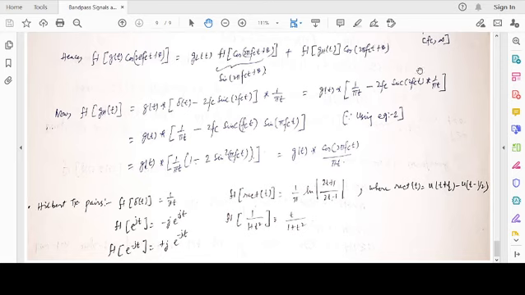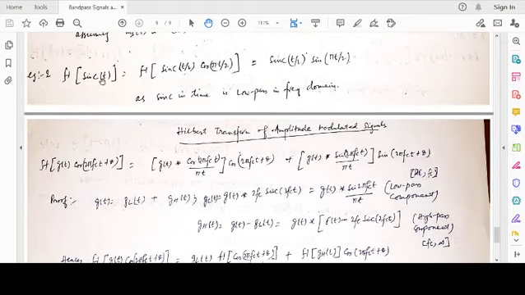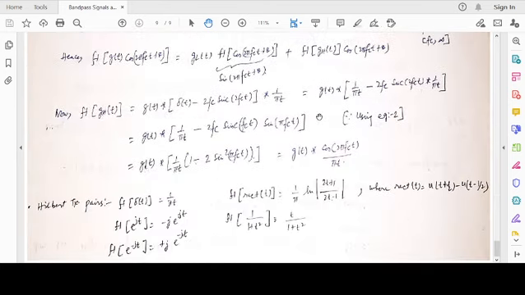Now sinc 2fct convolved with 1 by pi t. This is nothing but the Hilbert transform of sinc 2fct. We just now use the low pass high pass relationship property to establish the previous result. Remember, the Hilbert transform of sinc t is sinc t by 2 times sine pi t by 2, because this was a low pass function in the frequency domain.